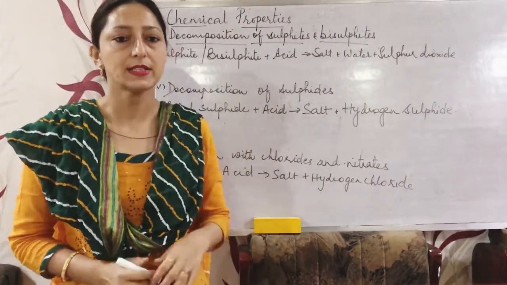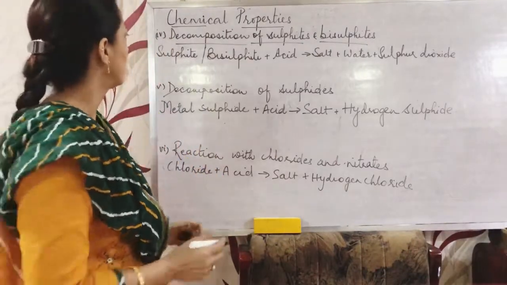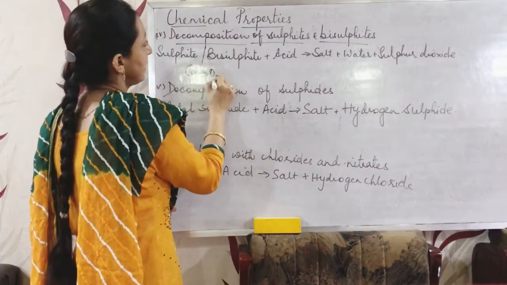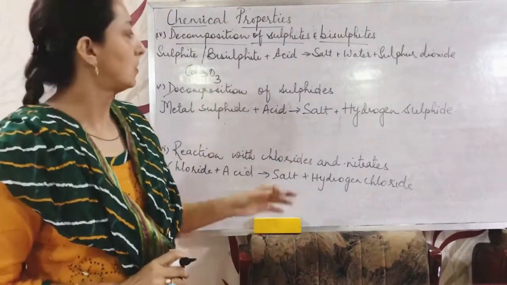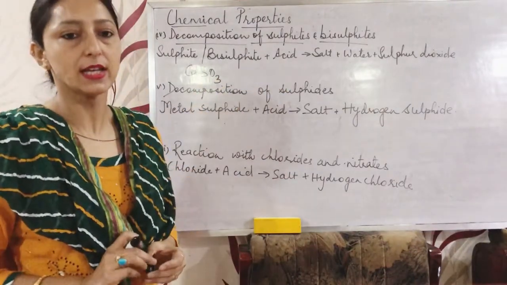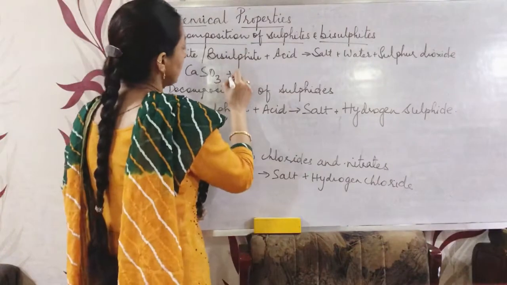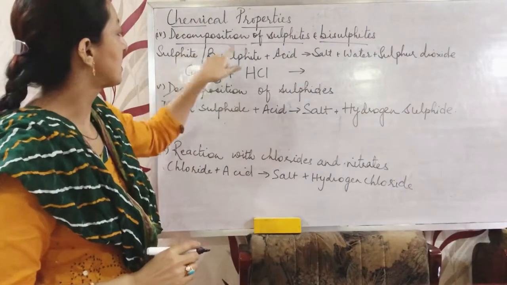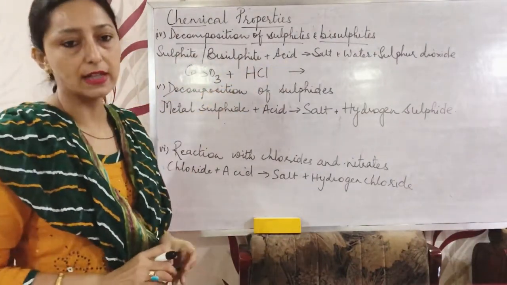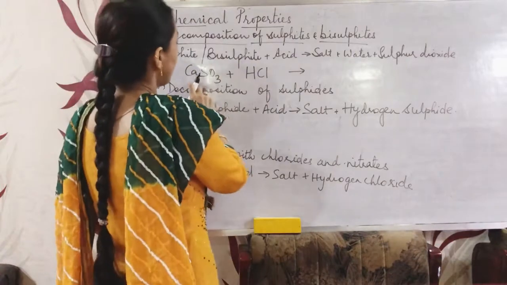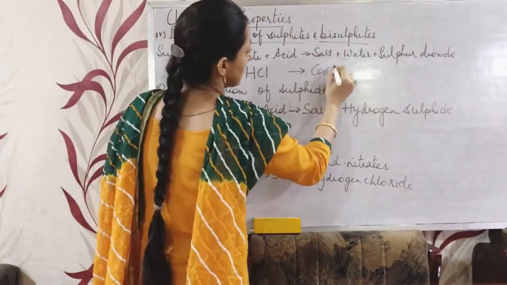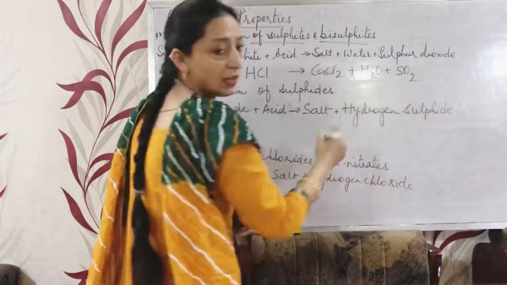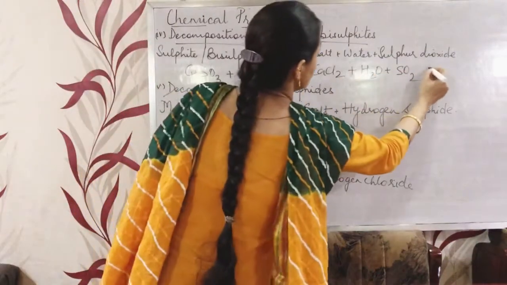We can take an example of calcium sulfite, CaSO3. When calcium sulfite reacts with hydrogen chloride, HCl, it will form the salt calcium chloride, CaCl2, along with water, and sulfur dioxide gas is released.